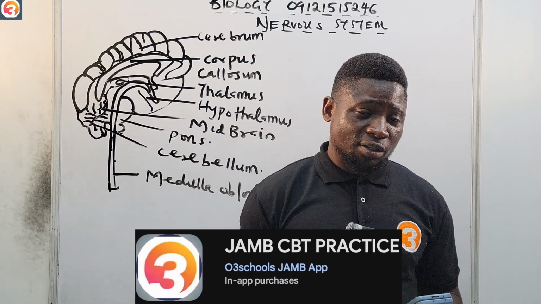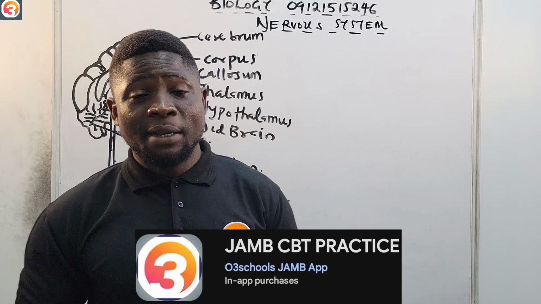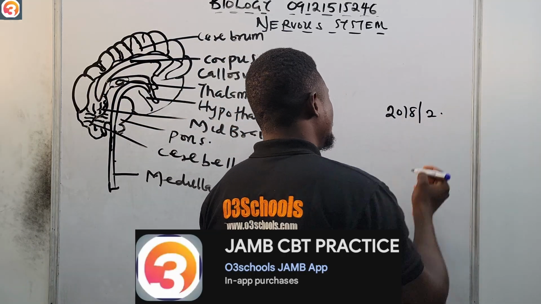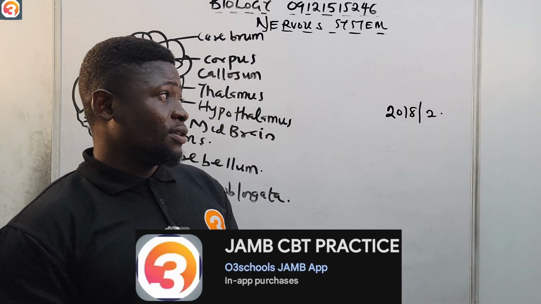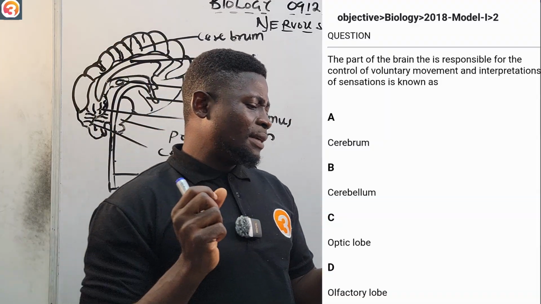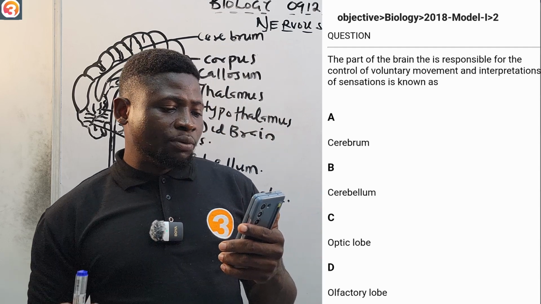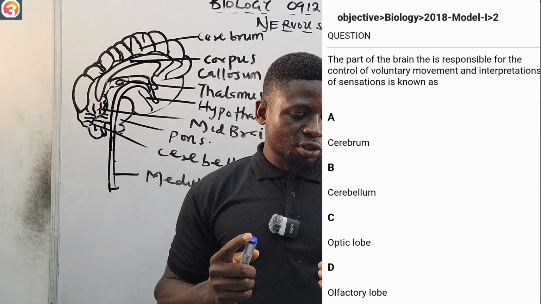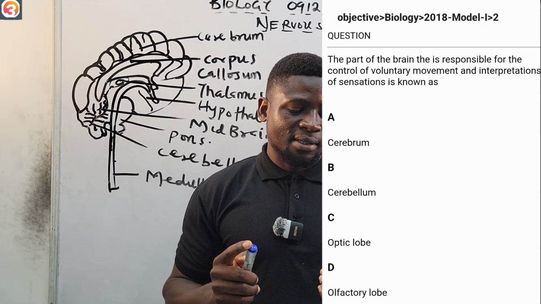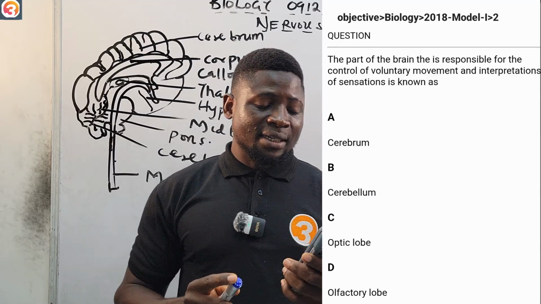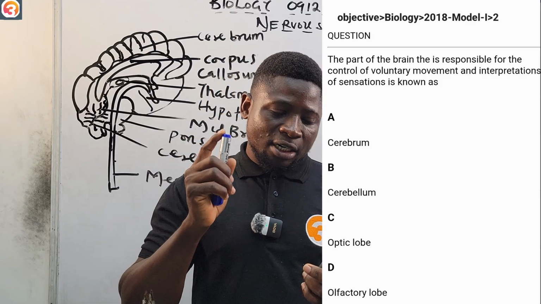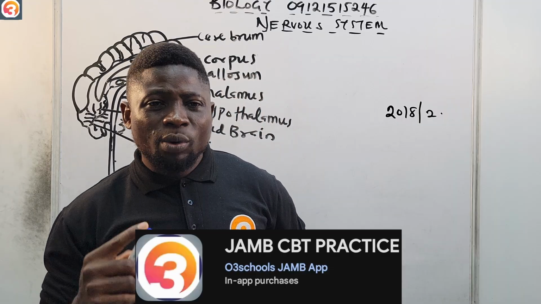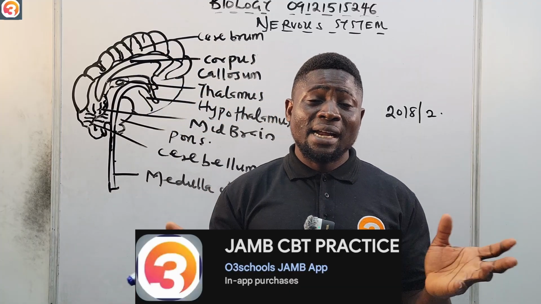Let us see a past question from the app as relates to this nervous system. All right, I'm going to see year 2018 number 2. Okay, and it says here, it is being displayed on the screen right now. It says that the part of the brain that's responsible for the control of voluntary movements and interpretations of sensations is known as, A says the cerebrum, B says the cerebellum, C says the optic lobe, D says the olfactory lobe.